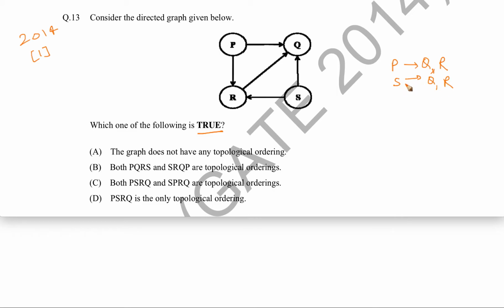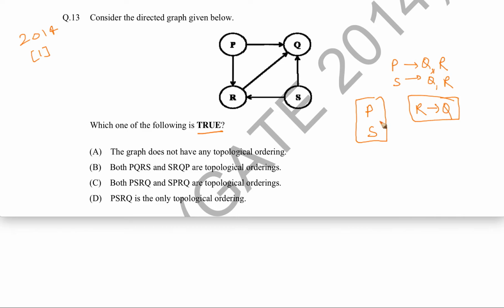What about Q and R? Among Q and R, there is a relationship that R should come before Q. So R should come before Q, that is given. This much is given. But among P, S and R, Q, we just know that P is coming before R and Q, and S is also coming before R and Q, and we don't have any information about P and S, which one should come before and which one should come after. So as per that, we can create a topological ordering.